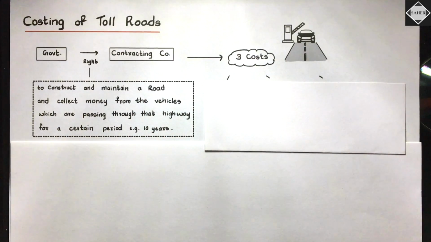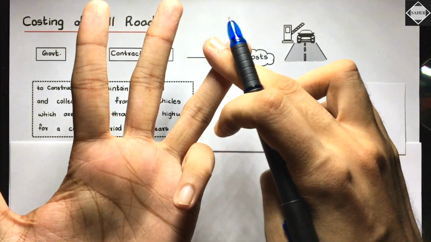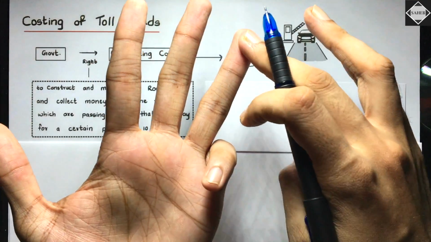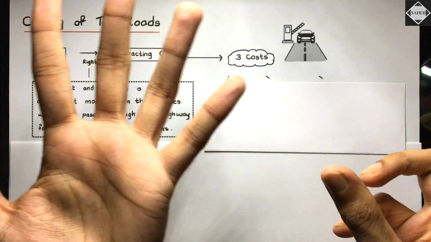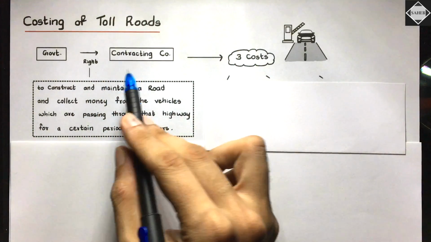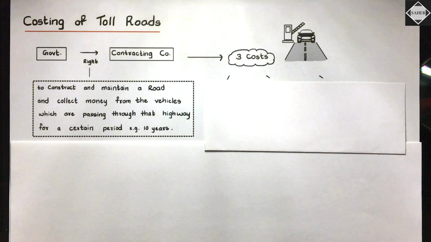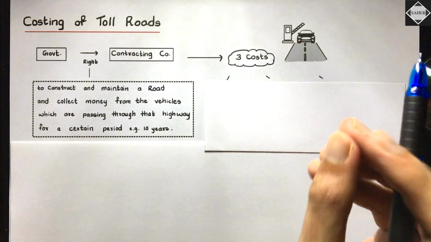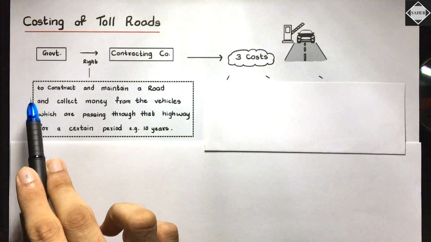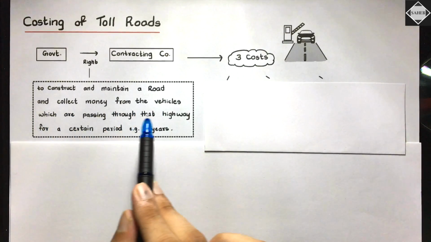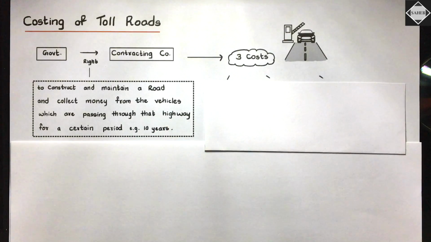So that's it: design, finance, construct, build, and then operate it, collect the money and everything, the plazas, and then maintain also. And at last, after the agreed time, this is for a certain period of time, not perpetuity, 15 years, 10 years, 20 years, then after that the right will expire. Is that clear? Again, they will have to do the agreement with the government like that. So to construct and maintain a road and collect money from the vehicles passing through that highway for a certain period of time, for example 10 years. Is that clear?